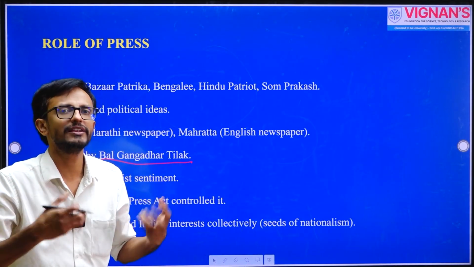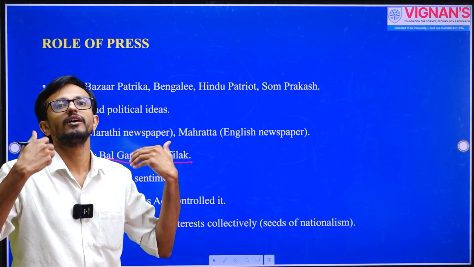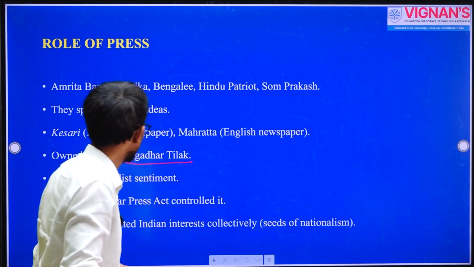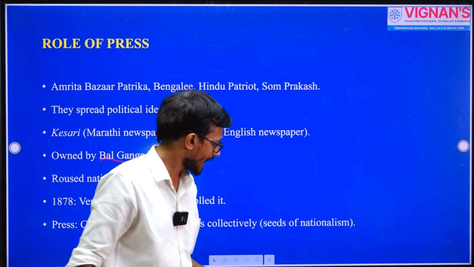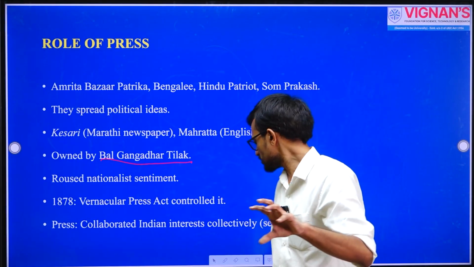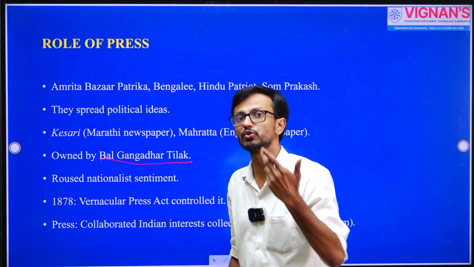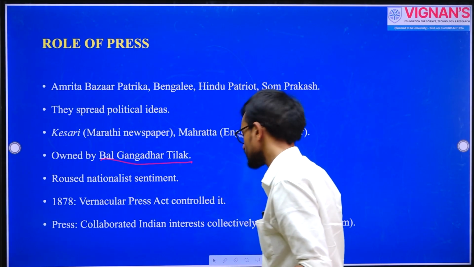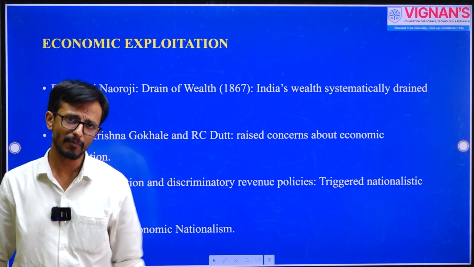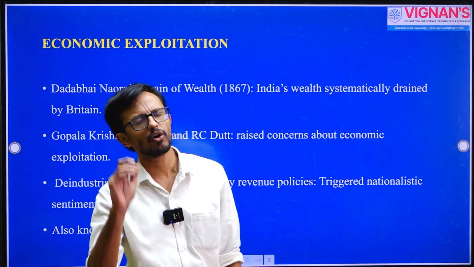So they started writing these expressions of resistance in these vernacular newspapers, and that resulted in the application of the Vernacular Press Act during 1878. So the rise of the vernacular press is something that we need to discuss when we discuss the rise of Indian nationalism.